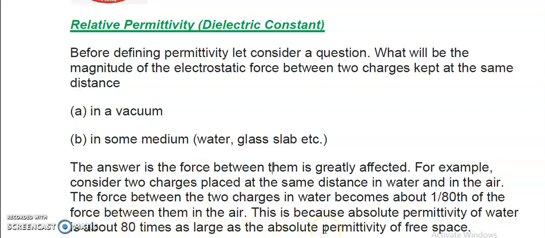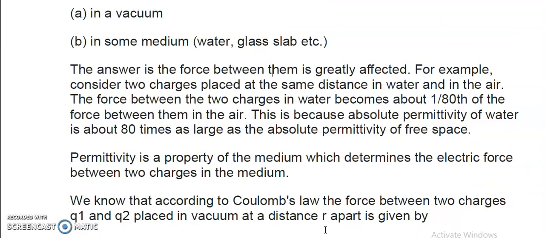All right. Now let's see what we are going to observe next. Permittivity is a property of the medium which determines the electric force between the two charges in the medium. This is the definition of permittivity, or how we can understand what permittivity is.